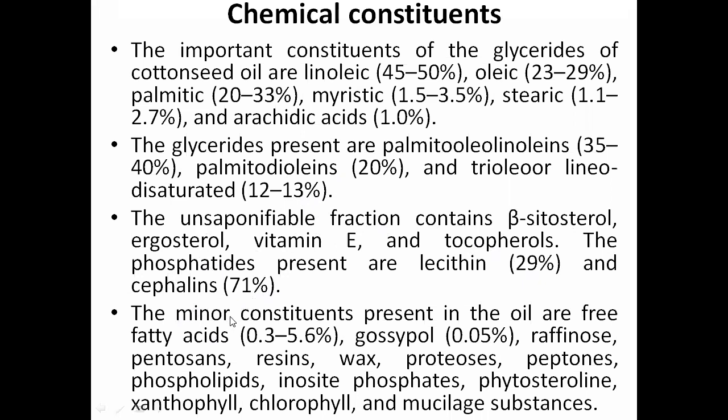Apart from this, the minor constituents present in the oil are free fatty acid 0.3 to 0.5%, then gossypol, which will be 0.05%. Since it is the genus Gossypium, that is the name given, gossypol. Then raffinose, pentosans, resins, wax, phospholipids, inosite phosphates, phytosterolin, xanthophyll, chlorophyll, and mucilaginous substances also in minor quantity.